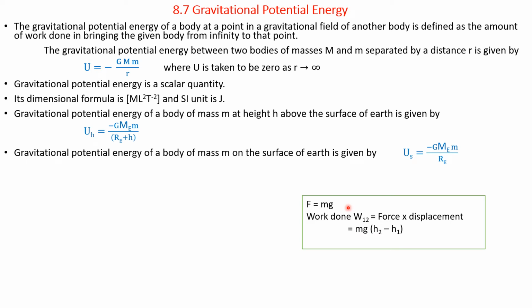If we consider a point at a height h1 from the surface of the earth, and another point vertically above it at a height h2 from the surface, the work done W12 equals force into displacement, that is mg into (h2 minus h1).